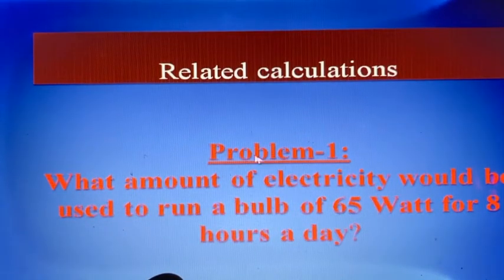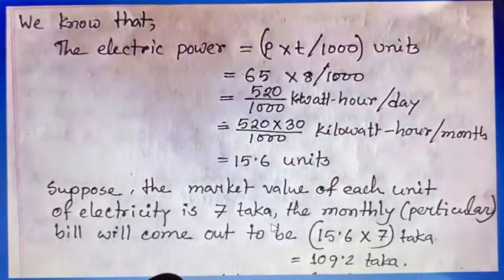Well, let's focus on the problems we get in the exam hall, or we may have to solve mathematical terms like this: what amount of electricity would be used to run a bulb of 65 watt for 8 hours a day? Here we mention only one device, that is, only one bulb.